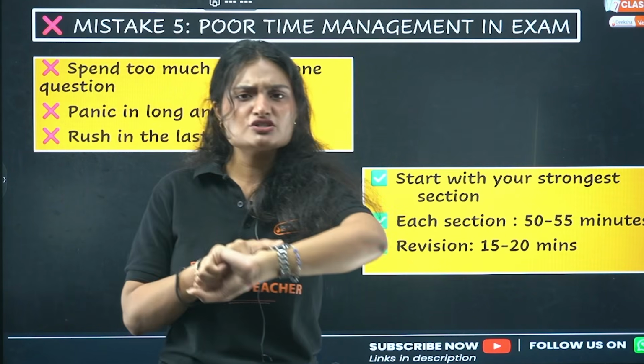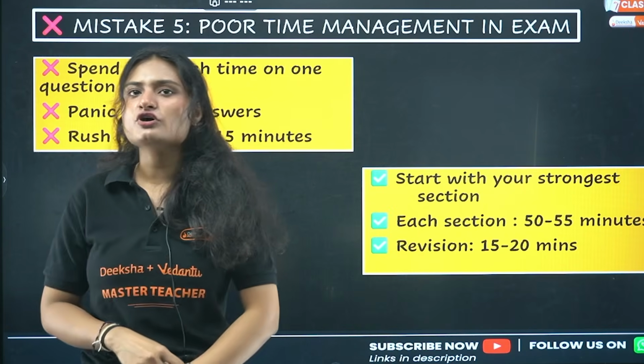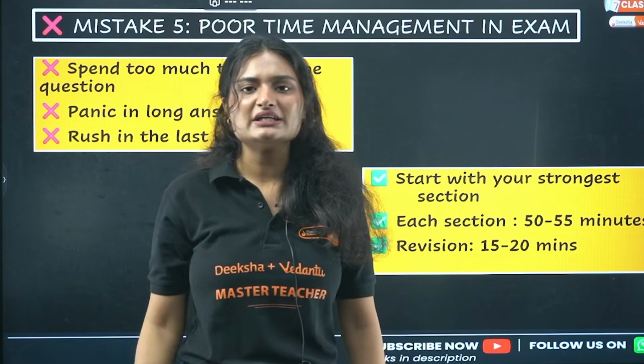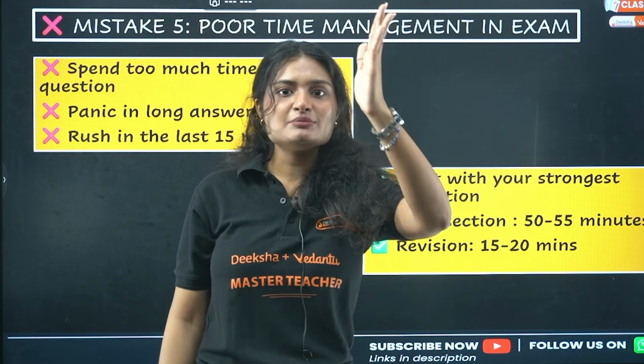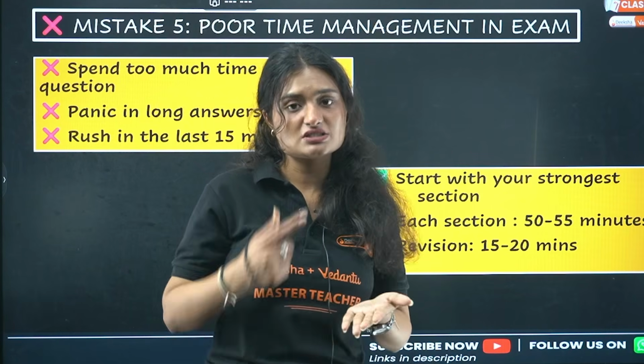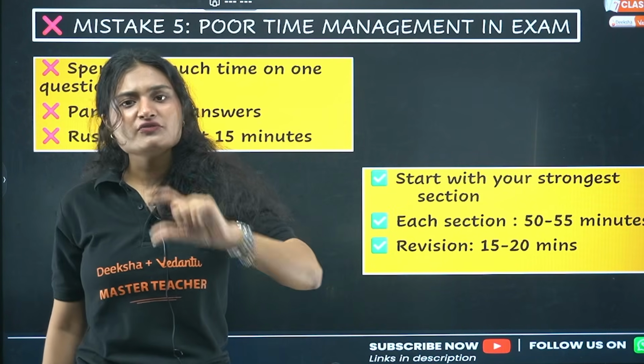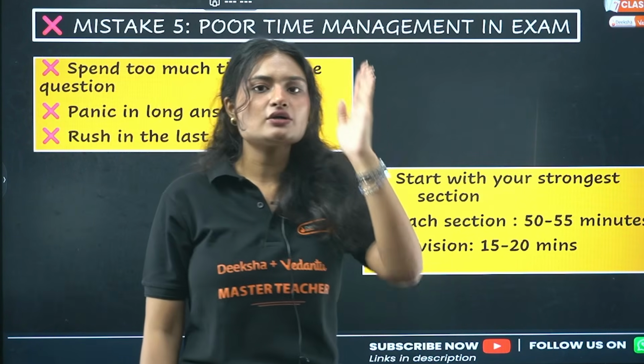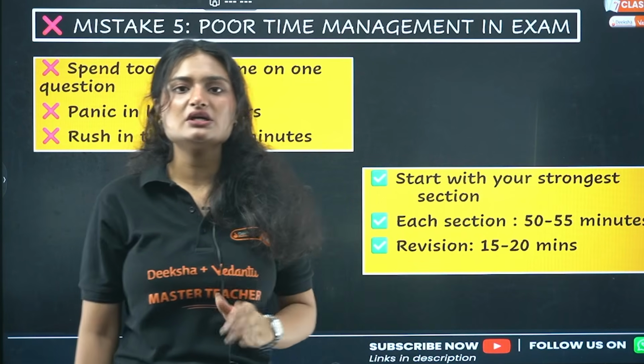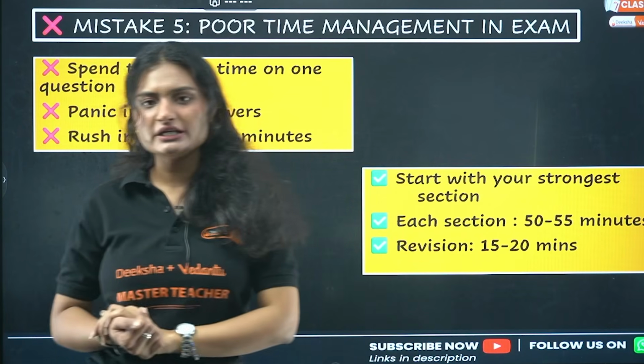You should have a watch; an analog watch is allowed, right? Or if not, you have a clock in the classroom, right? You see it and you set the timer: I am starting my physics section right now. In 50 to 55 minutes, I'll write everything that I know. I'll write all the answers in a sequential manner, okay? Start from 1, 2, 3, 4, 5, whatever you want to write, okay?